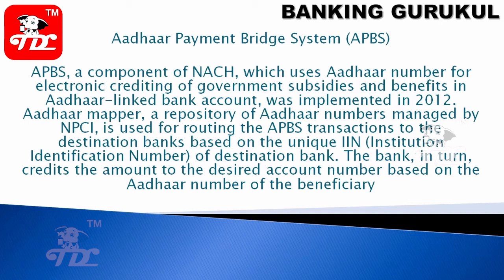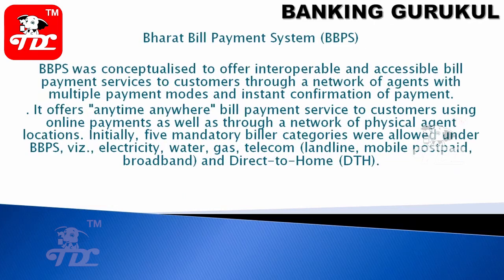Aadhaar Mapper repository, with Aadhaar numbers managed by NPCI, is used for routing APBS transactions to the destination bank based on the unique IIN, institutional identification number, of the destination bank. The bank in turn credits the amount to the desired account number based on the Aadhaar number. So here everything will be based on the Aadhaar number only. All government subsidies will be routed through APBS only.